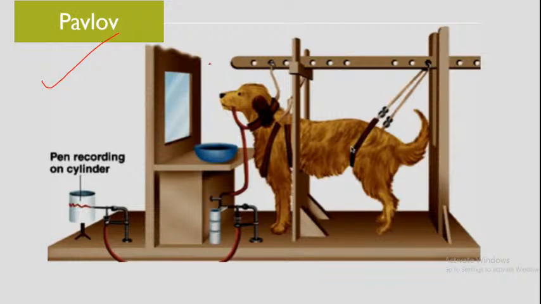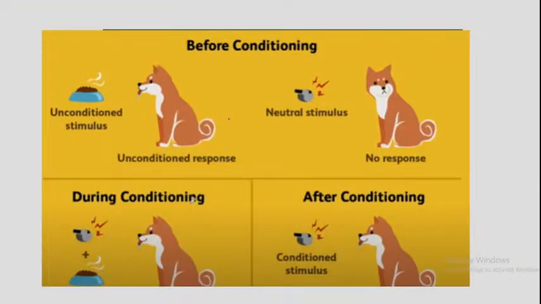This is a dog. Pavlov experimented on this dog and observed the salivation for a conditional and an unconditional stimulus. His experiment was conducted with a dog. In this experiment, Pavlov created three conditions: before conditioning, during conditioning and after conditioning.